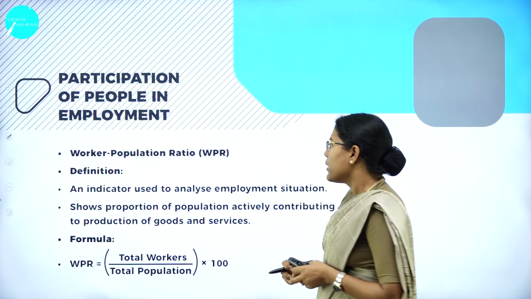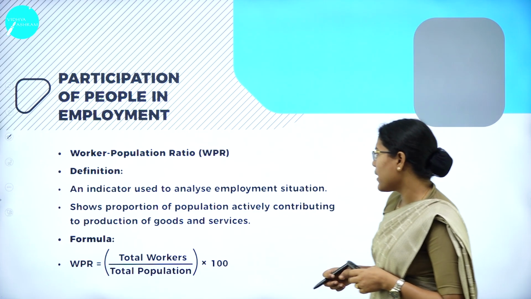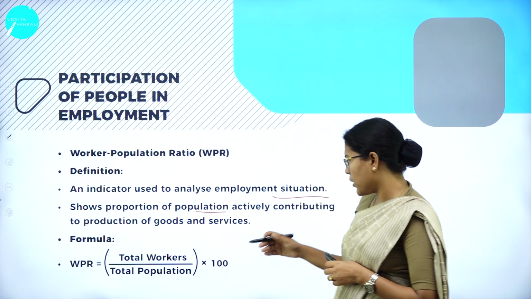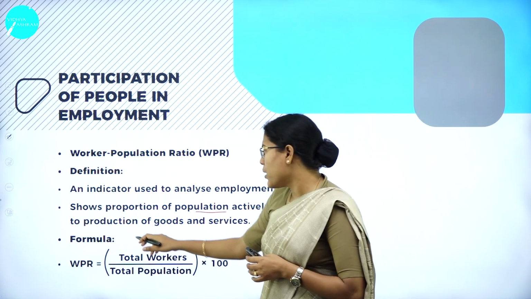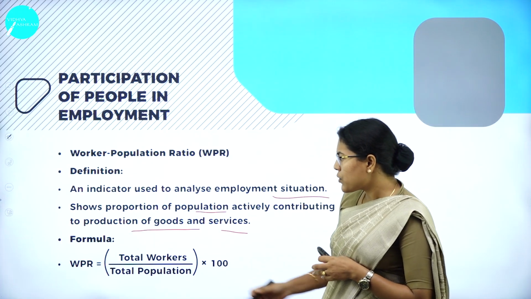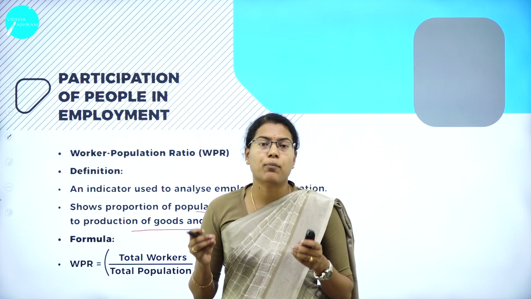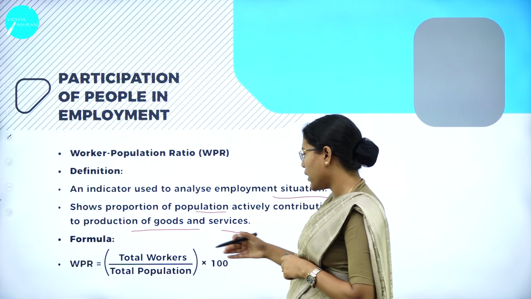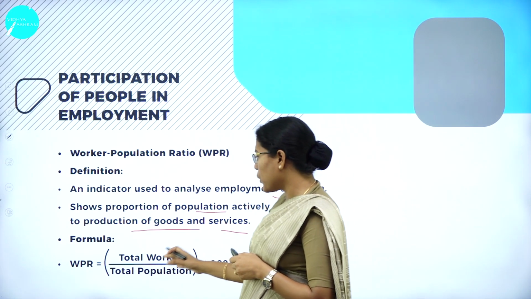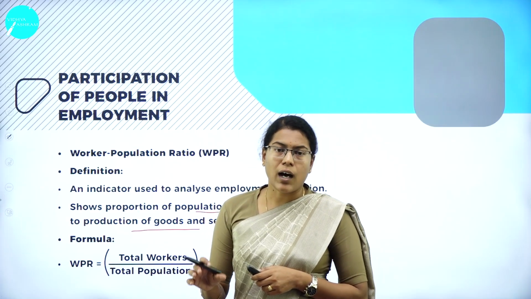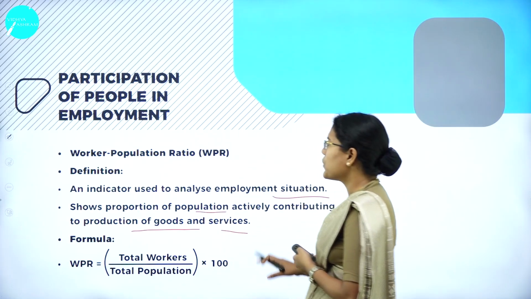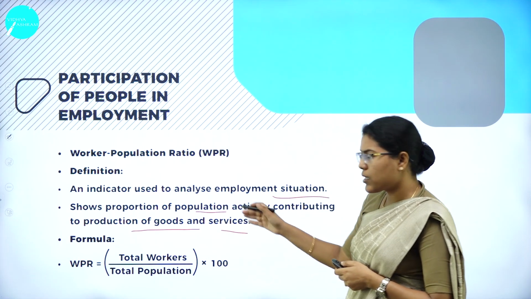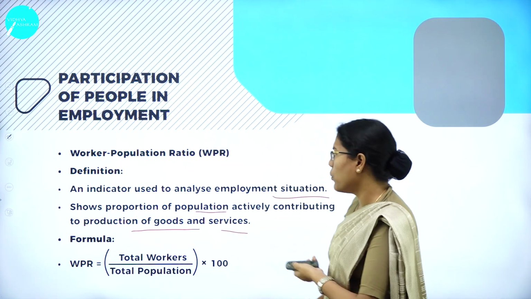So here it's an indicator that is used to analyze the employment situation, and it shows the proportion of population actively contributing towards production of goods and services. So the formula for calculating worker population ratio is total workers divided by total population into 100. So we'll come to know what percentage of the population is in the workforce. So this is the formula for worker population ratio, that is total workers divided by total population into 100.